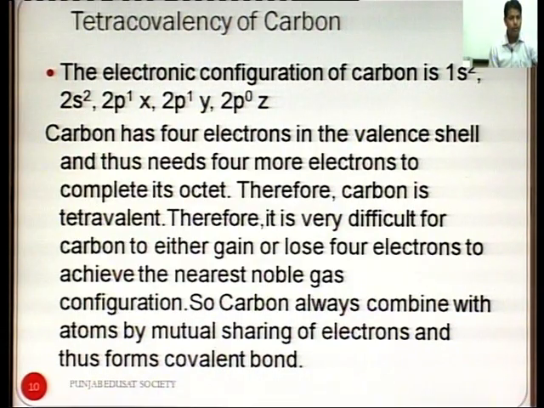So, all of the 4 orbitals in the valence shell have 1 electron. Therefore, carbon is tetravalent. It is very difficult for carbon to either gain or lose 4 electrons to achieve the nearest noble gas configuration. So, carbon always combines with other atoms by mutual sharing of electrons and thus forms covalent bonds.